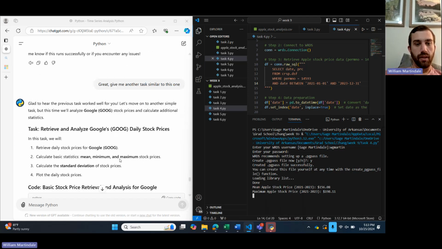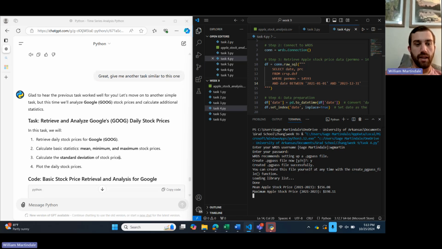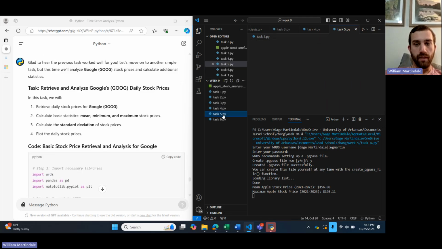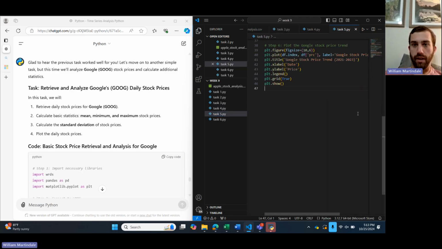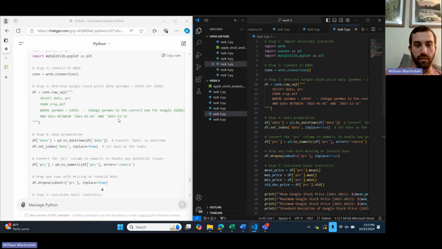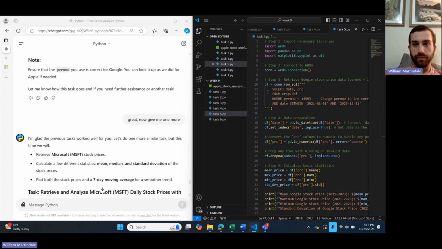I asked it to give me another similar task, and it told me to do the same thing with Google, but calculate the mean, minimum, maximum, and standard deviation of the stock prices. So I did that over here with this code. I copied it from ChatGPT.